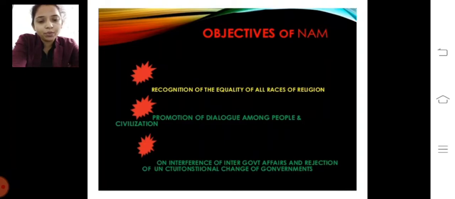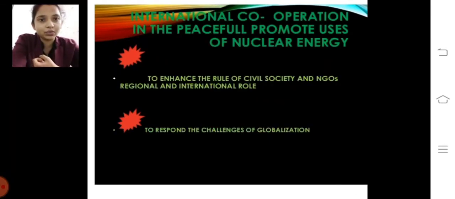They wanted to become independent. They don't want to enter any of these groups. So there was a promotion of dialogue among the people and the civilizations. Here more importance is given to civilization and people's freedom. So here, to enhance the role of civil society and NGOs, regional and international role, to respond to the challenges of globalization, and the problems faced by countries, it is more necessary to talk about that and to provide some solution instead of fighting within, instead of conflict.